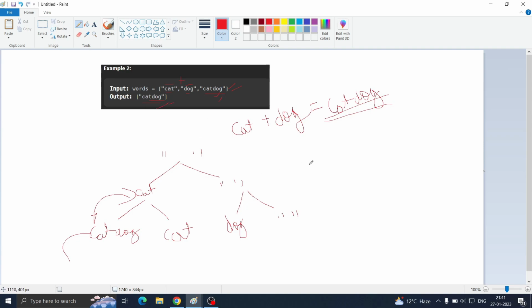But if you see the time complexity in such cases, we have two choices for every string element. So the time complexity will be exponential, that is 2 to the power n, for the brute force. So will that be an optimal solution? No, because it is a brute force solution and it has very high time complexity. So we should optimize it. Please try to think of an optimal approach which is better than this, and then come back to the video.